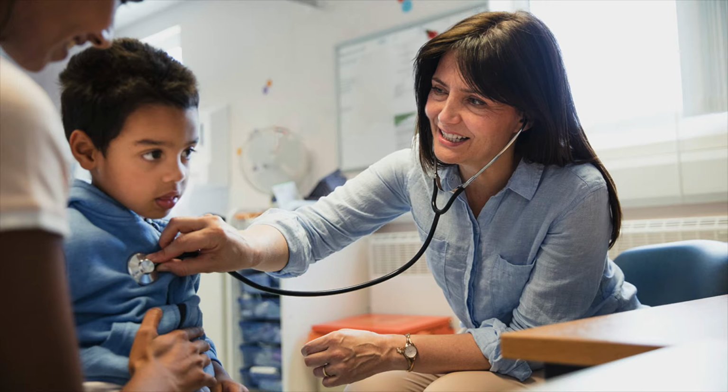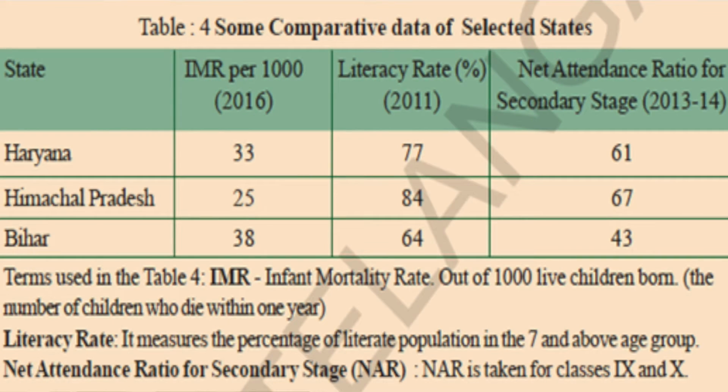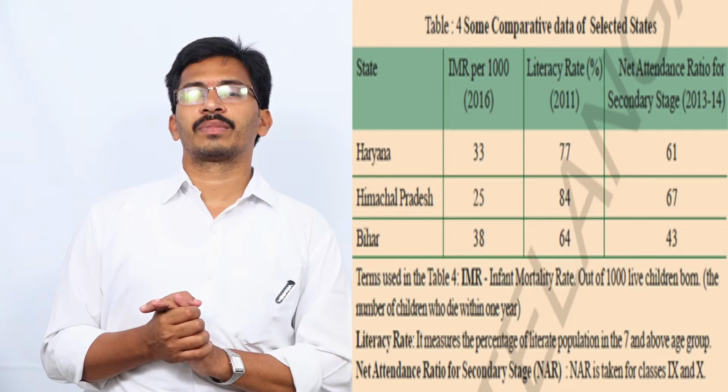How we can improve our health and education standards can be explained by taking example from Himachal Pradesh. When we take example of Himachal Pradesh, its infant mortality rate is very less, that is 25. It is less than most of the states in India. Its literacy rate is 84 and its net attendance ratio is also 67, well above most of the states in India. That is why its HDI rank is better.